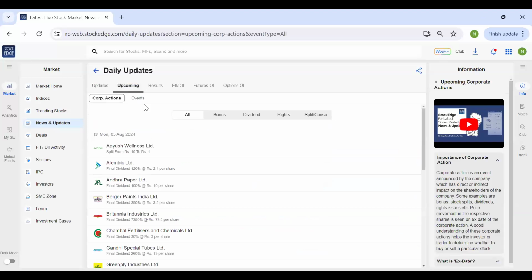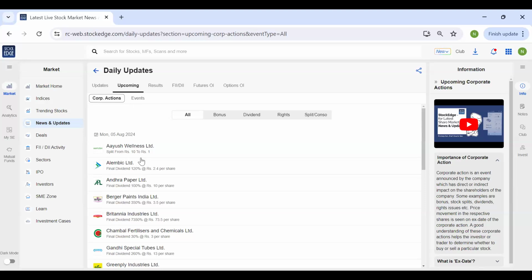Second part is the upcoming part. Again, upcoming part has two parts. First is the corporate actions. So corporate actions, if you understand, are bonus, dividend, rights, splits. There are a lot of companies in the market which are listed, and every time some or the other company is undergoing a corporate action, and it becomes very difficult for us to track the date of these corporate actions. So we have created this corporate actions calendar for you all, where you can just track the corporate actions date for all your stocks at your fingertips.